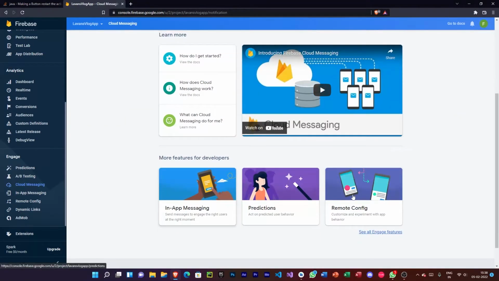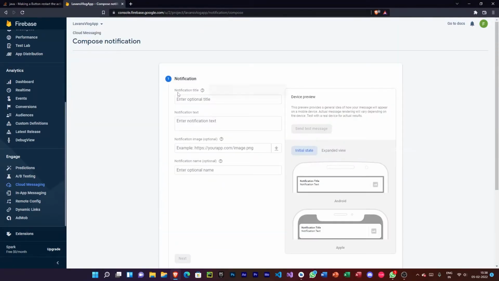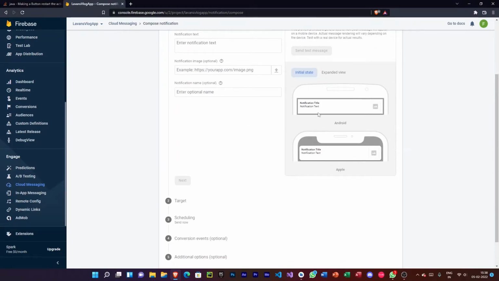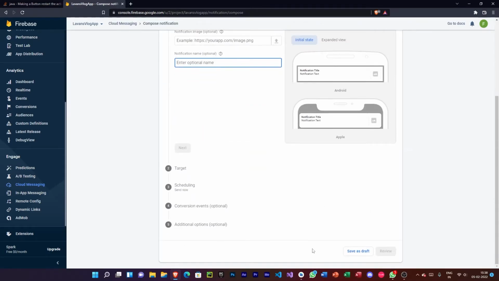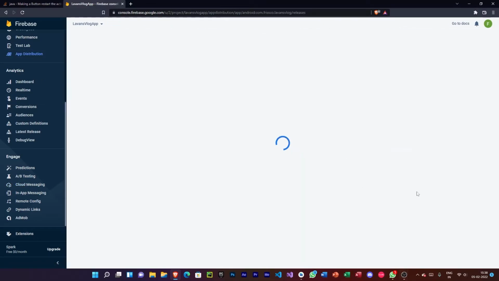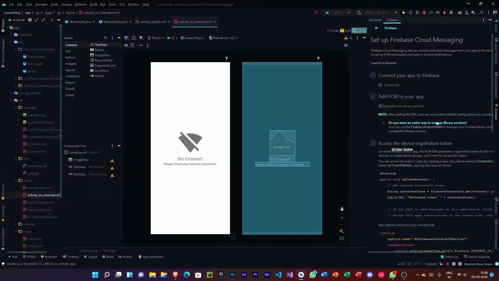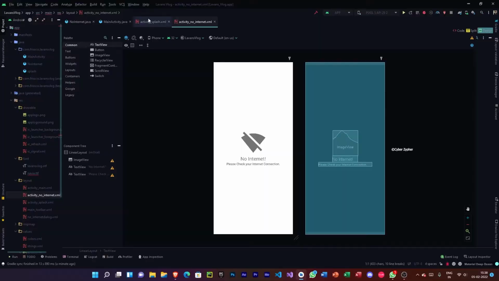Okay, and send your first message. So you can see that we have the notification right here. We just have to enter the title, the text, and so on, and then just review and publish the notification. So now we have connected the notifications. So now we are ready to publish this app on Google Play Store.